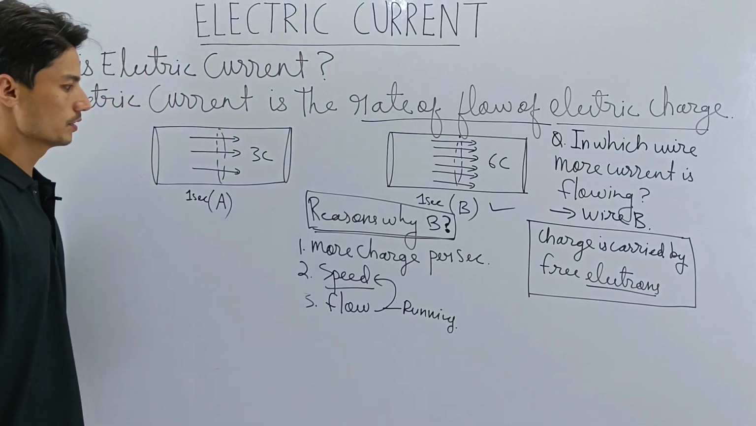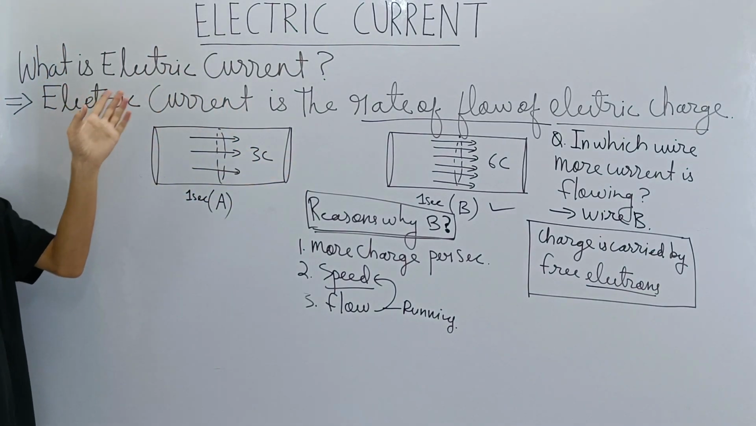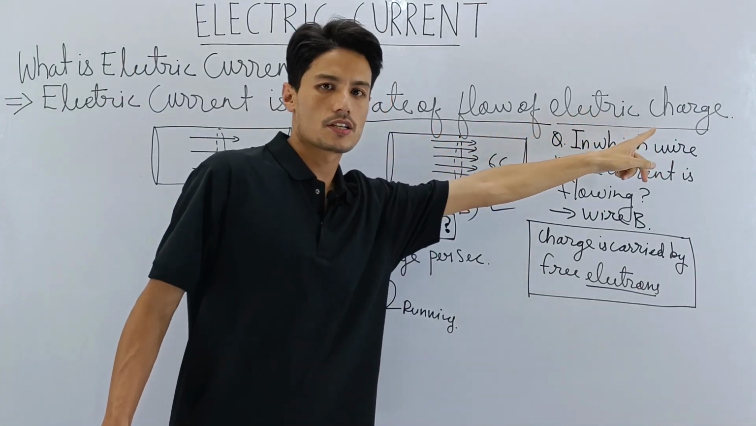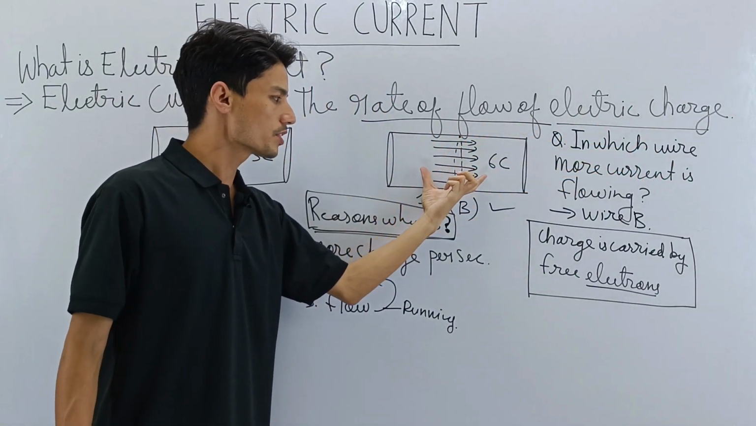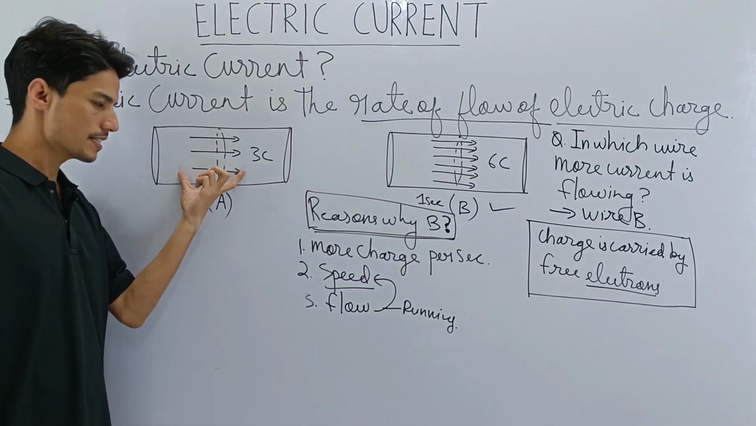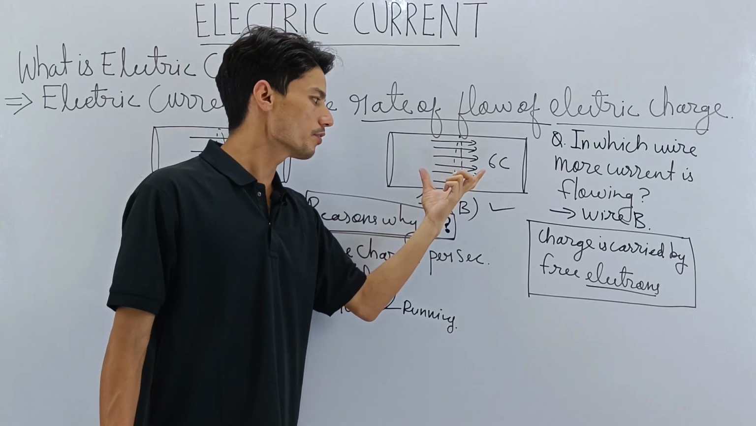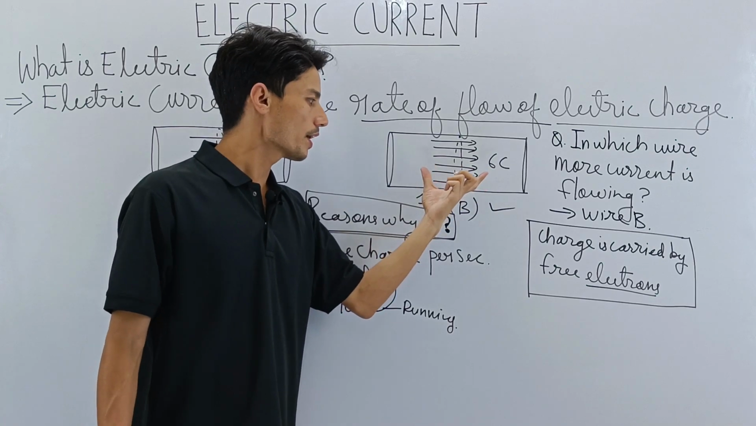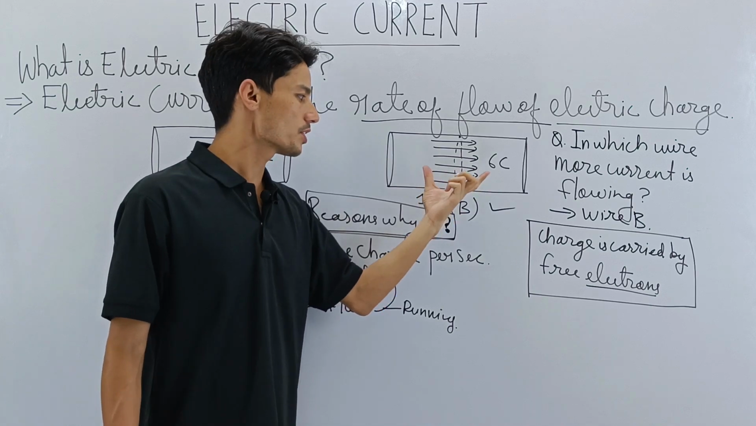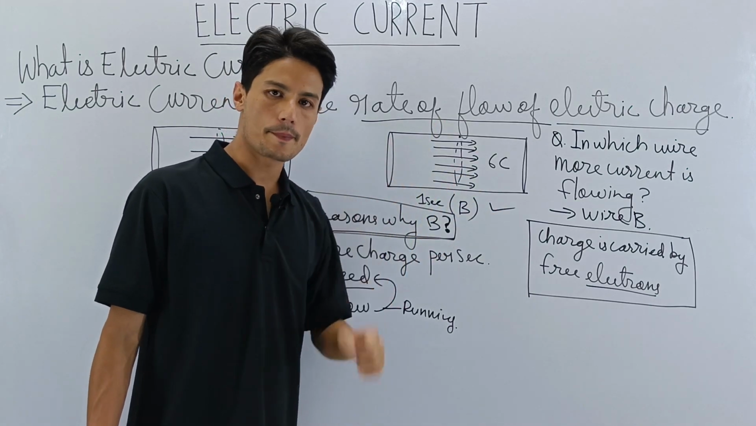Now let's come back to the definition. So what is electric current? Electric current is the rate of flow of electric charge. The rate of flow of electric charge is more here, and less here. So this wire has more current flow. This wire carries more electric charge, more electric current. Electric charge and electric current, they are the same. Remember that.